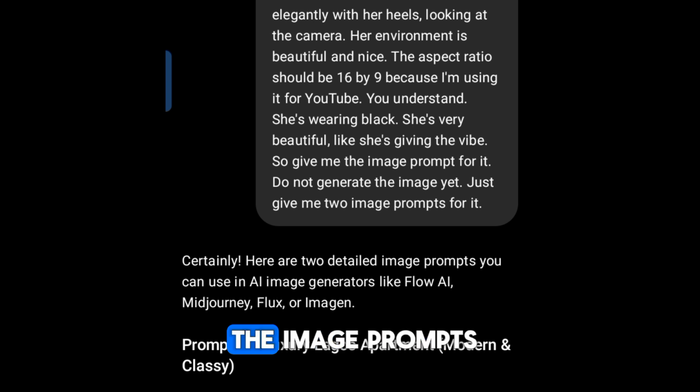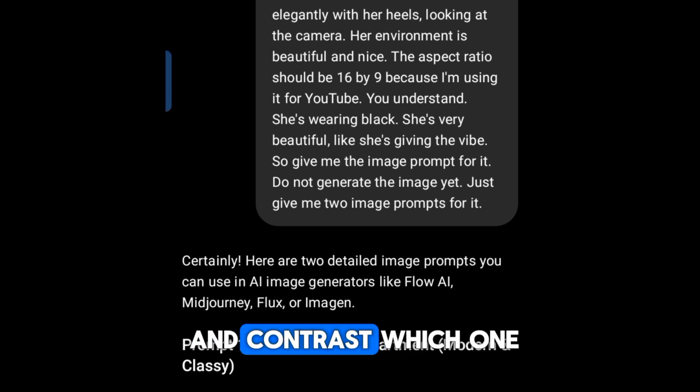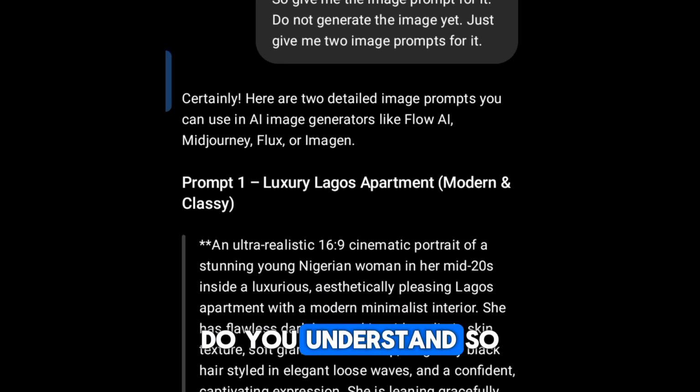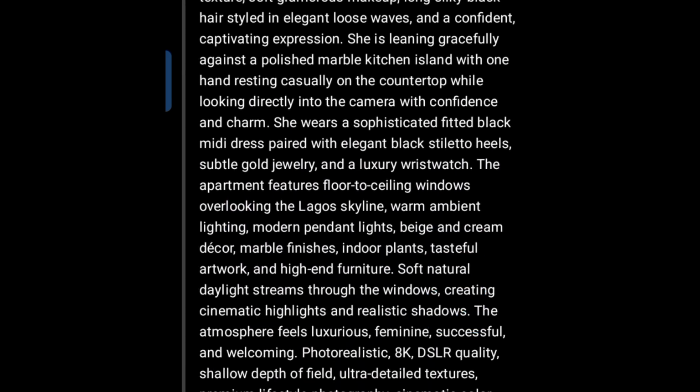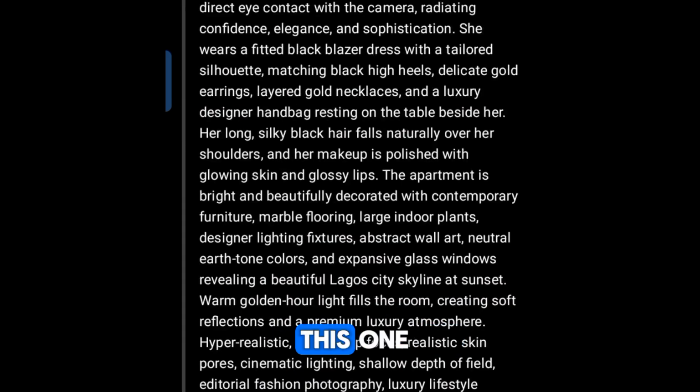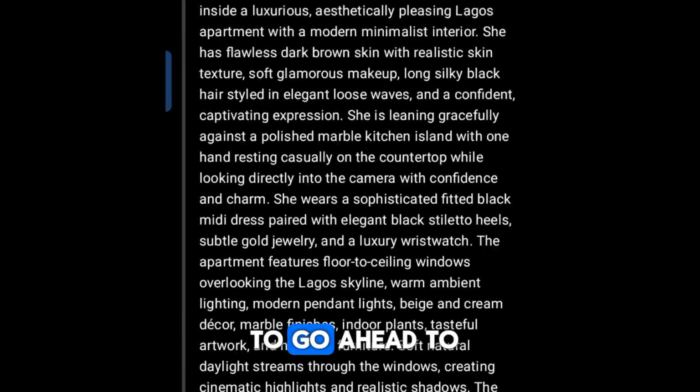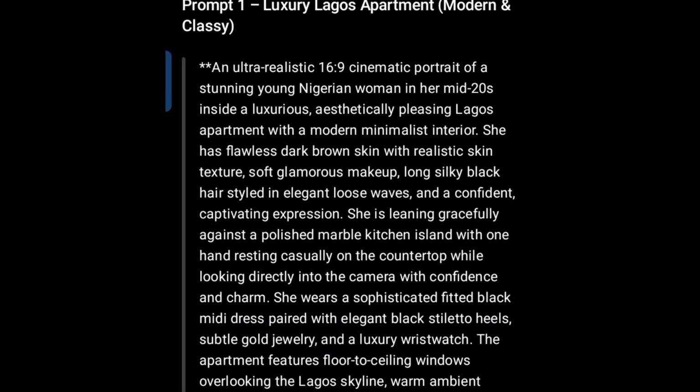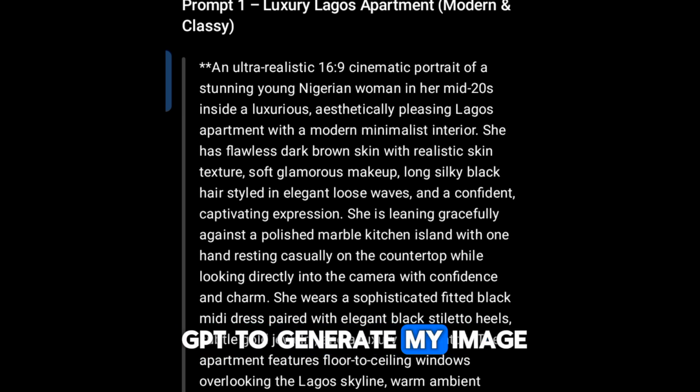So it gave me the image prompts. I asked for two image prompts so I can compare and contrast which one is better. Do you understand? So it gave me this one. As you can see, it also gave me this one. So we are going to go ahead to generate the images, and I'm going to choose one out of the two images. For the purpose of this tutorial, I am going to make use of ChatGPT to generate my image.